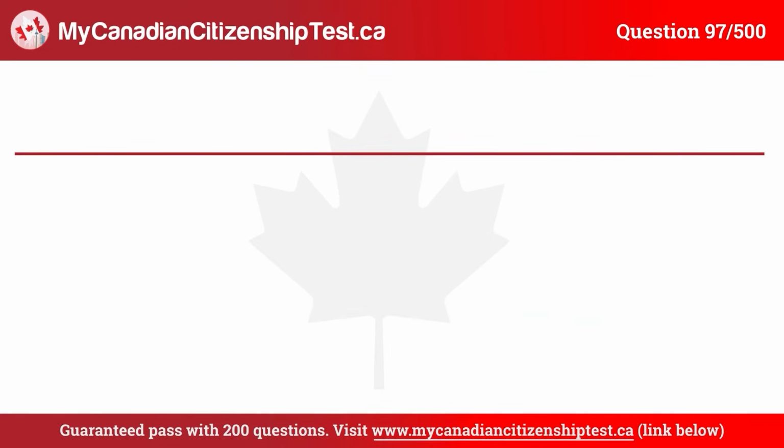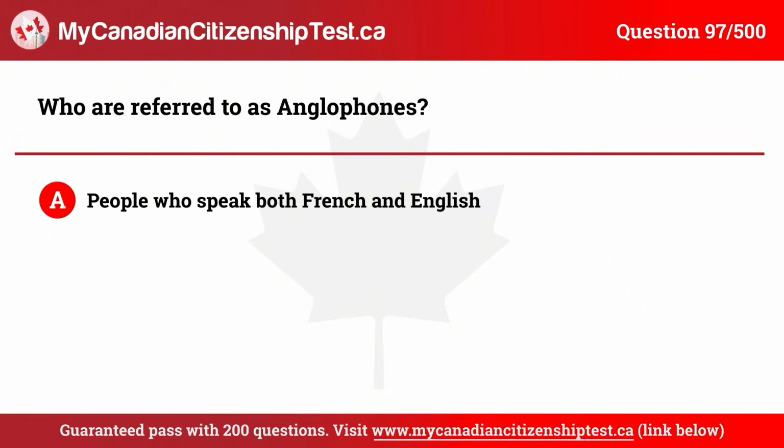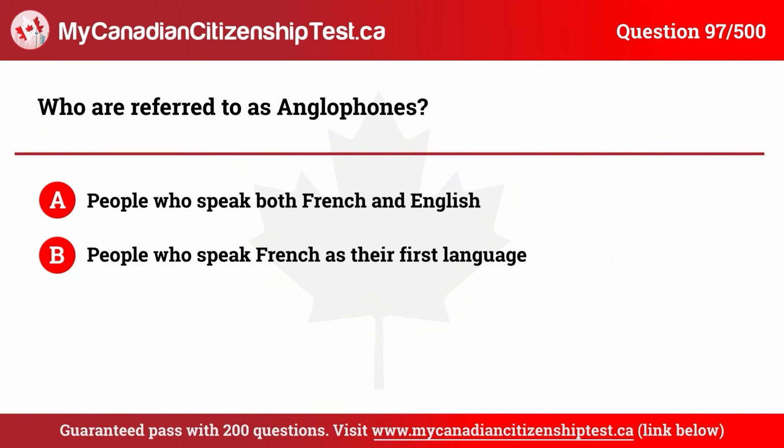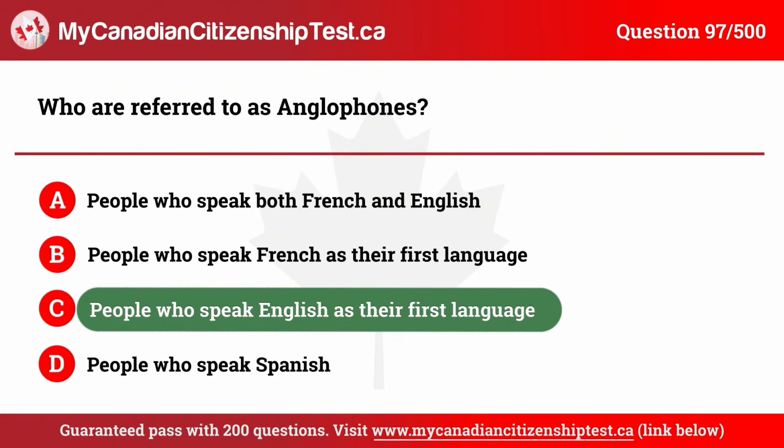Question 97. Who are referred to as Anglophones? A. People who speak both French and English. B. People who speak French as their first language. C. People who speak English as their first language. D. People who speak Spanish. The correct answer is C. People who speak English as their first language.